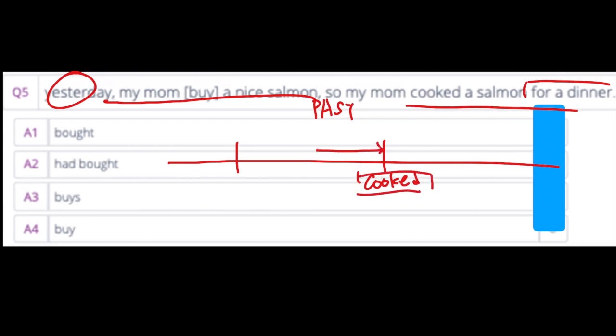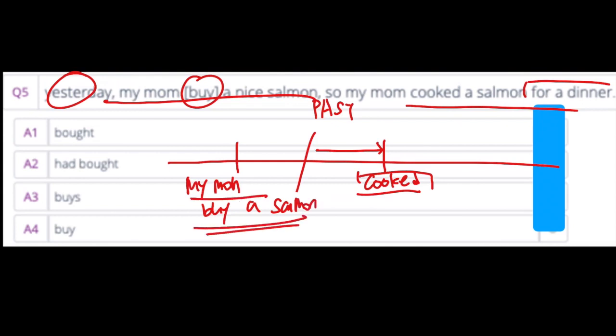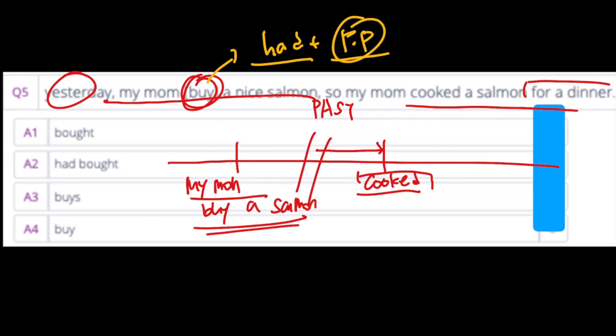Then, what does she need? She needs a salmon beforehand, right? So before she cooked a salmon for dinner, of course she needs to buy a salmon first. So we need to change this form of the verb into past perfect simple. So had, remember the rule, had PP.